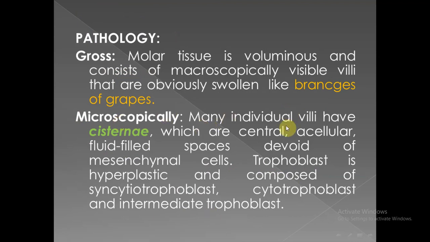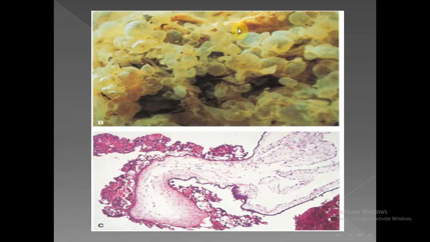Pathologically, we have gross and microscopic features of complete hydatidiform mole. All villi show trophoblastic enlargement, and these villi are large, voluminous, like grapes, and are filled with clear fluid.